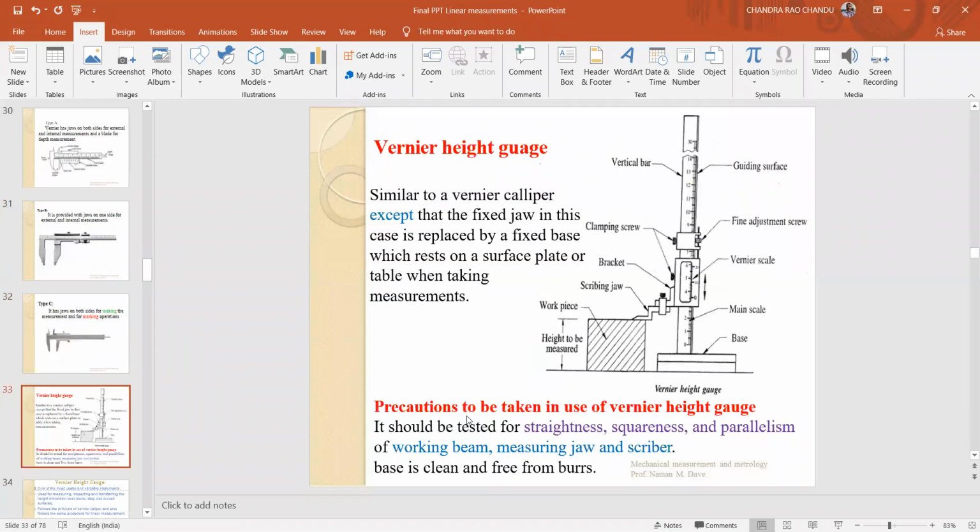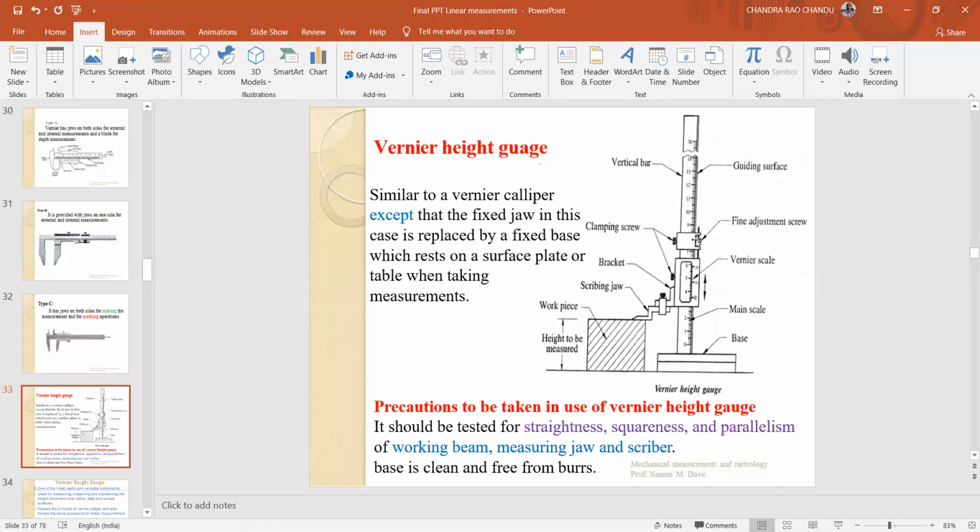Vernier height gauge. Next, coming to the vernier height gauge, the principle is very similar to that of vernier calipers, but in this case the main scale is a vertical scale, a vertical bar. On the vertical bar, one vernier head is there. This vernier head moves on the vertical bar, and it has a vernier scale, and this is the main scale.